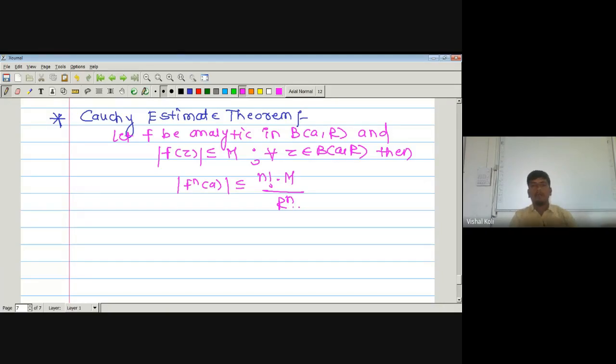So here we are given f is an analytic function in this open ball, and also f is bounded by this capital M for any z belonging to this open ball, and from that we have to prove that modulus of f^(n)(a) is less than or equal to n factorial into M divided by r to the power n.